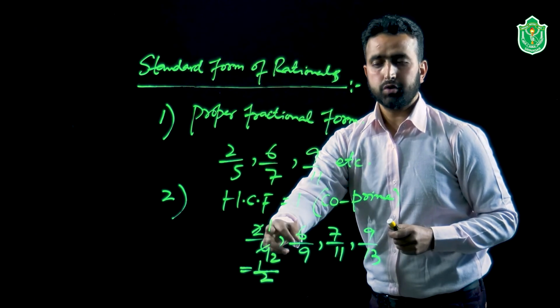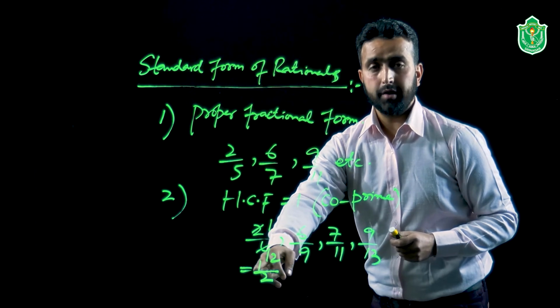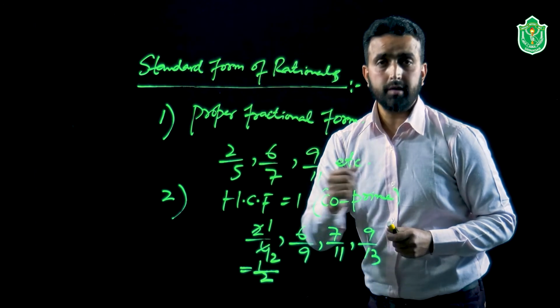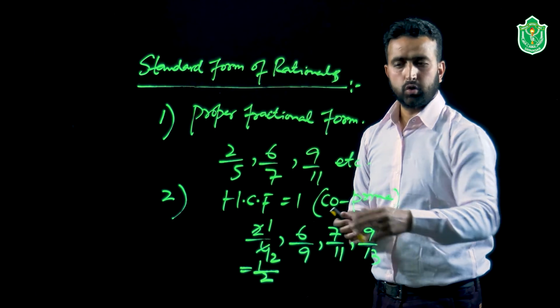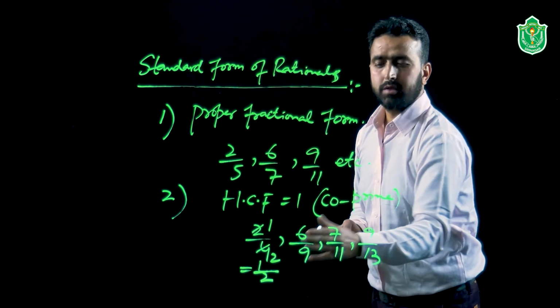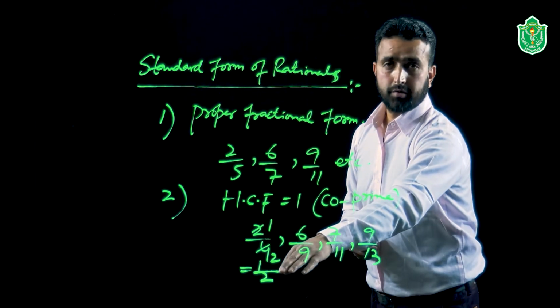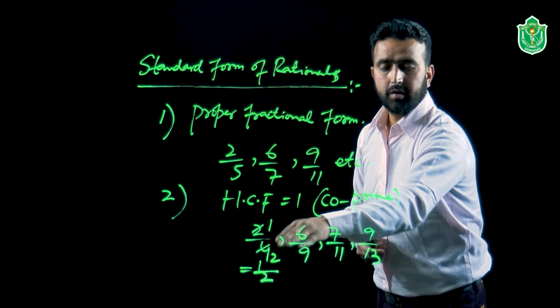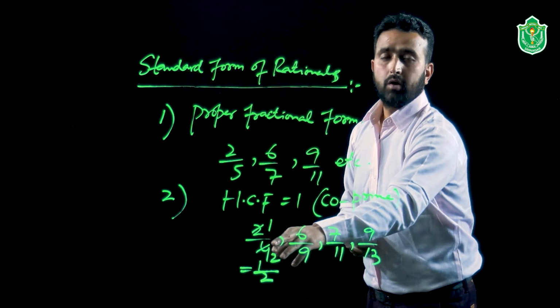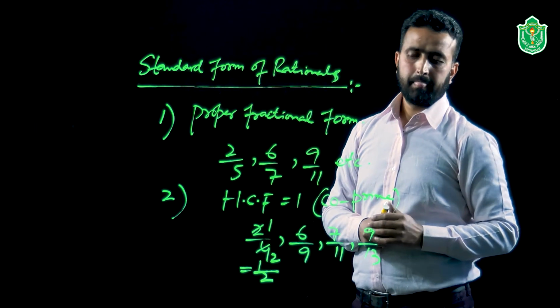Now, we have reduced this fraction 2 by 4 to 1 by 2. That is actually the equivalent fraction of 2 by 4. Here, 1 and 2, you can see we cannot go further in cancelling the terms. The highest common factor between these two is 1. So we can say 1 and 2 are co-prime to each other.